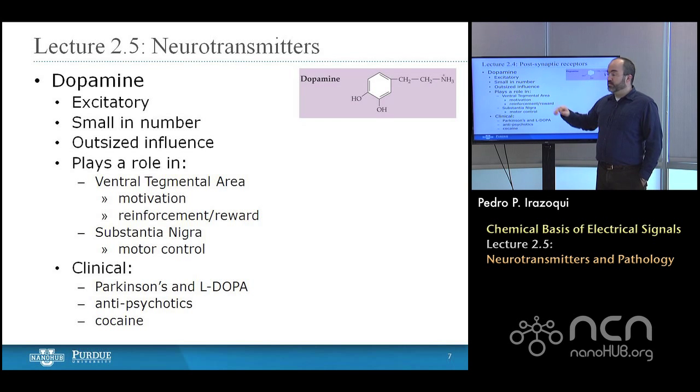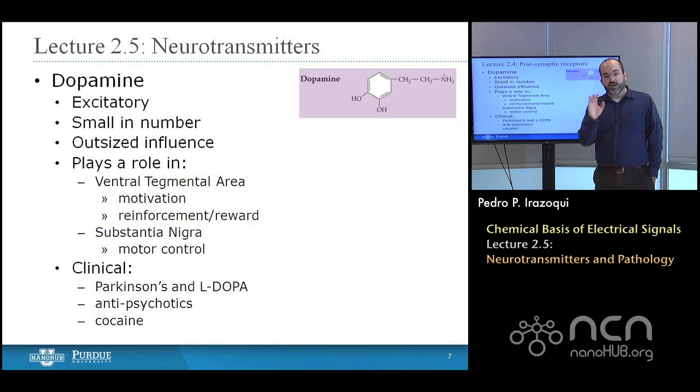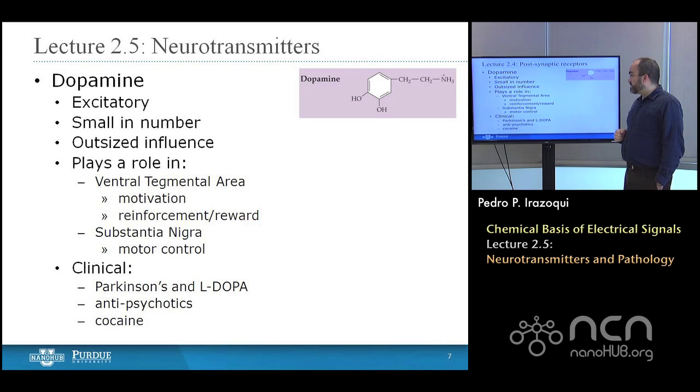We don't want it in the ventral tegmental area, for example. And yet when you take a pill, you get it everywhere. And so a better way of delivering clinical therapy would be to deliver focalized drug or focalized electrical therapies. And again, we'll get back to that in week 5. But keep that in your minds for now as we go through the rest of these neurotransmitters.